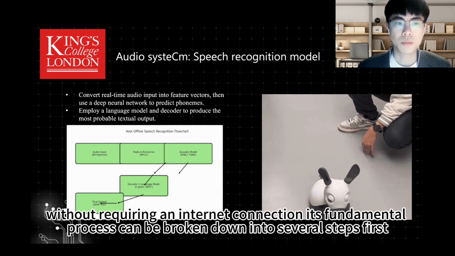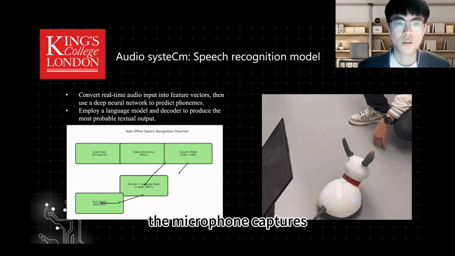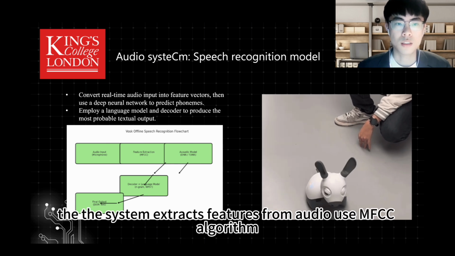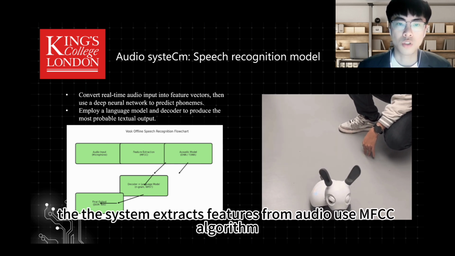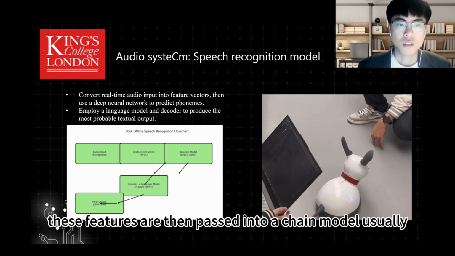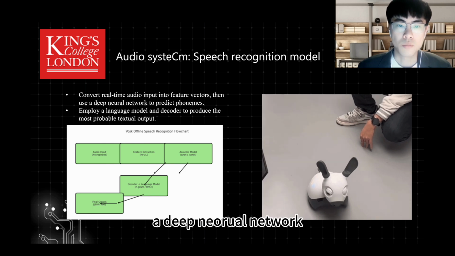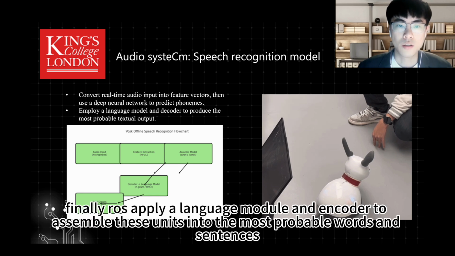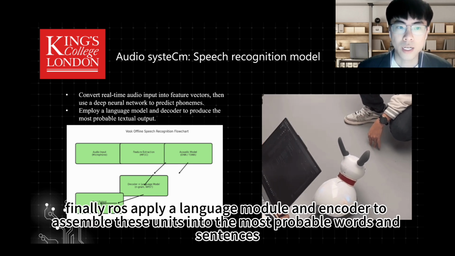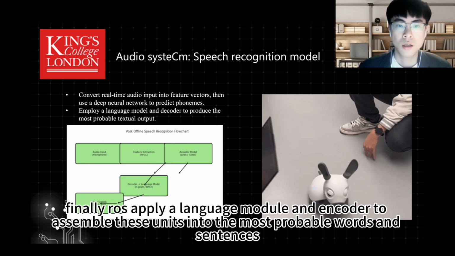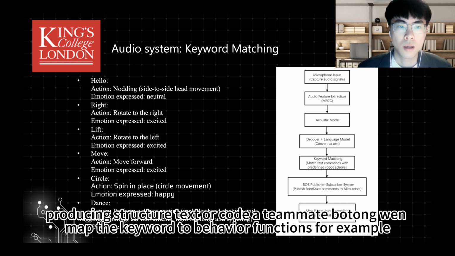Its fundamental process can be broken down into several steps. First, the microphone captures the user's voice and converts it into standard audio data. Then, the system extracts features from the audio using the MFCC algorithm, which mimics the way humans perceive sound. These features are then passed into a trained model, usually a deep neural network, which predicts the likely speech units for each audio frame. Finally, a language model and decoder assemble these units into the most probable words and sentences, producing structured text output. A teammate, Bottom, then maps the keywords to behavior functions.